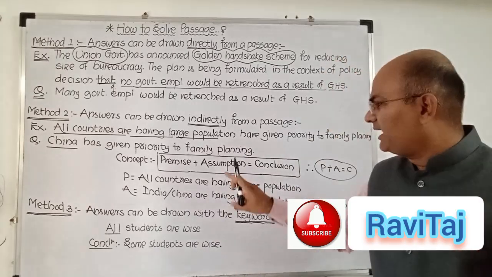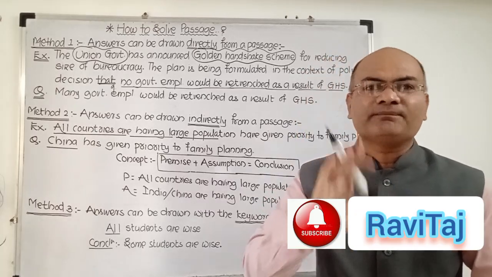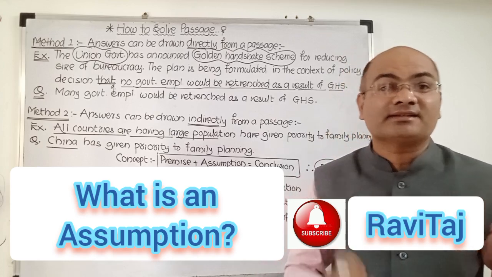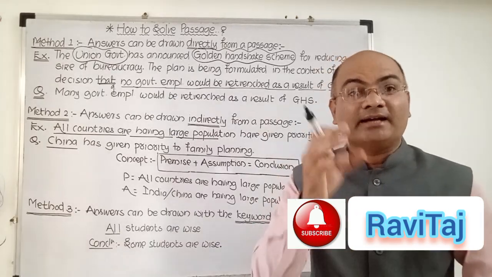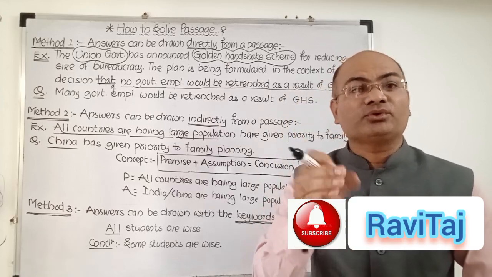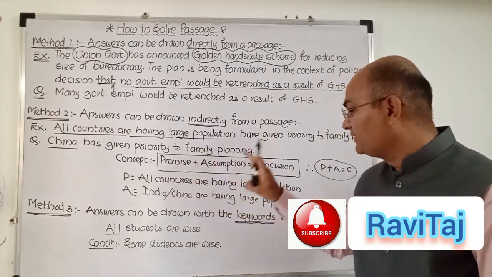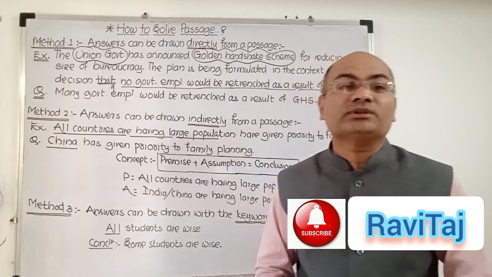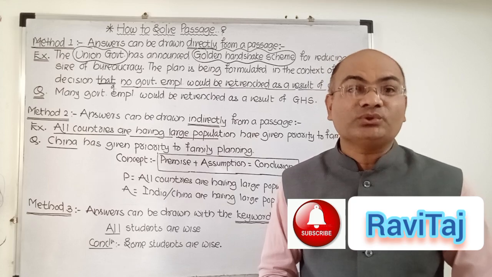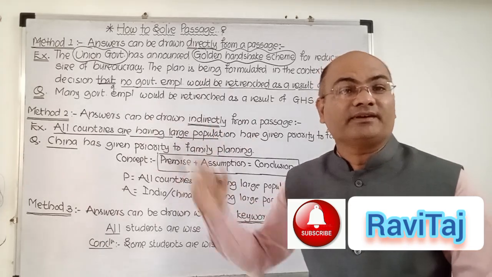Simply, my dear friends, assumption is the link between premise and conclusion. Always remember, assumption is the link between premise and conclusion. Now, what is assumption? Assumption can be safely defined as something assumed, something supposed, and something taken for granted with respect to the author's point of view. Not your point of view, not my point of view, but the author's point of view. And that's why we have to assume accordingly. India and China are having large population, and that's why we can safely conclude China has given priority to family planning. This inference is obviously not directly true, it is indirectly true, because the fact is not given in the passage, or the word China, name of the country, is not given in the passage.